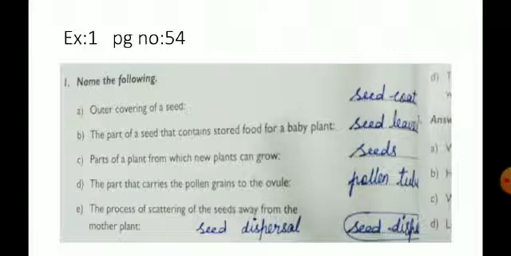Parts of a plant from which new plants can grow. Seeds. The part that carries the pollen grains to the ovule. Pollen tube. The process of scattering of the seeds away from the mother plant. Seed dispersal.